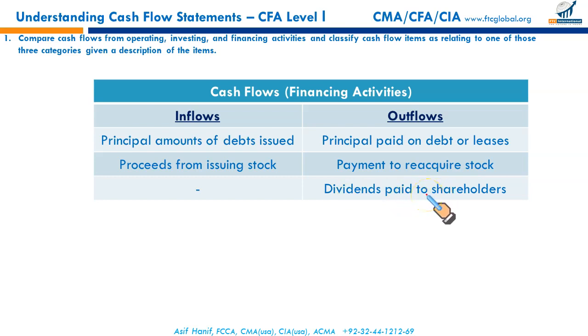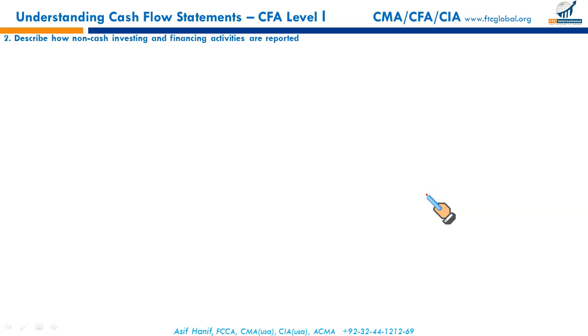We'll discuss this comparative analysis. So these are the three categories of cash flows: cash flows from operations, cash flow from investing activities, and cash flow from financing activities. Your next LOS is to describe how non-cash investing and financing activities are reported. These are investing and financing activities that do not involve any cash inflow and outflow.